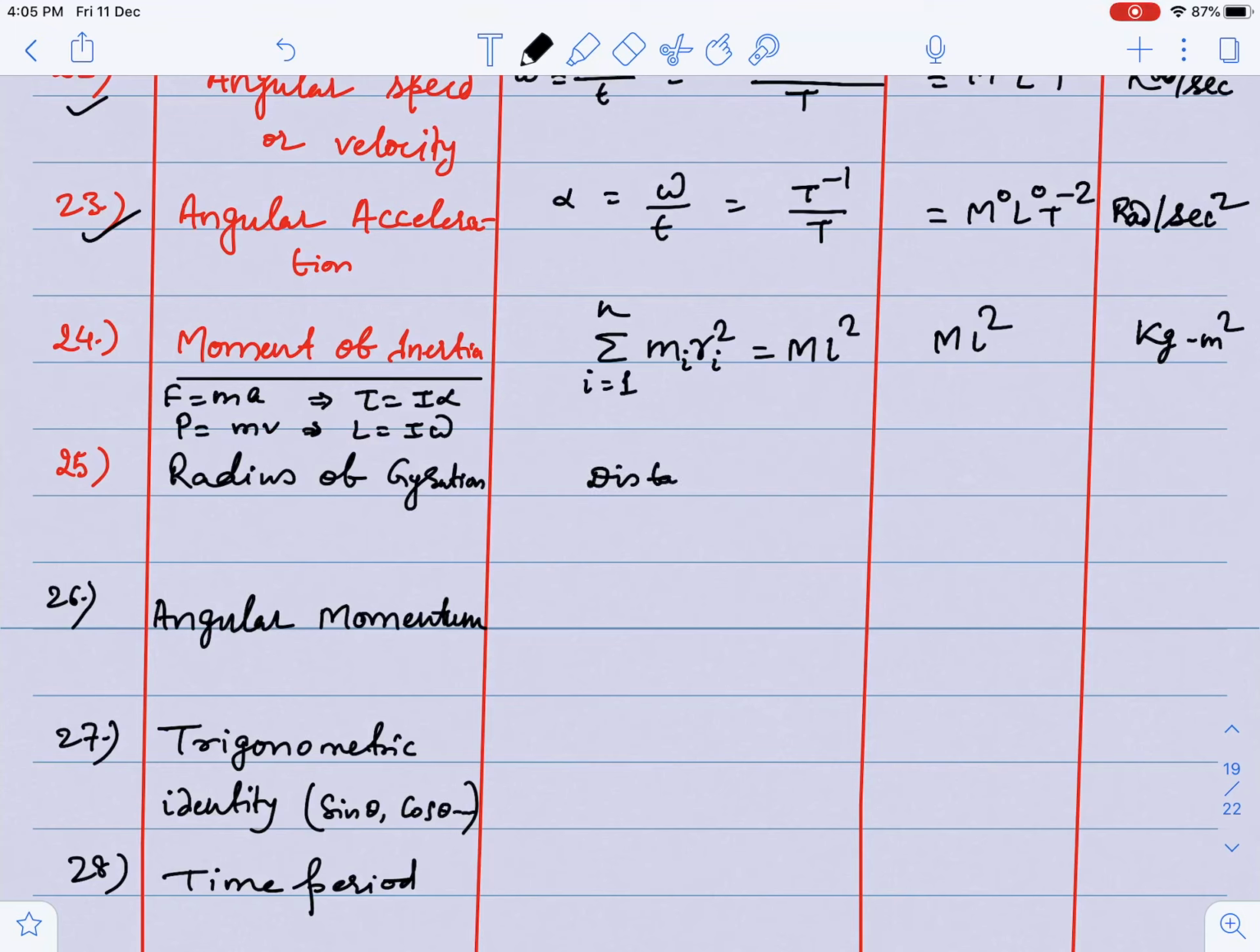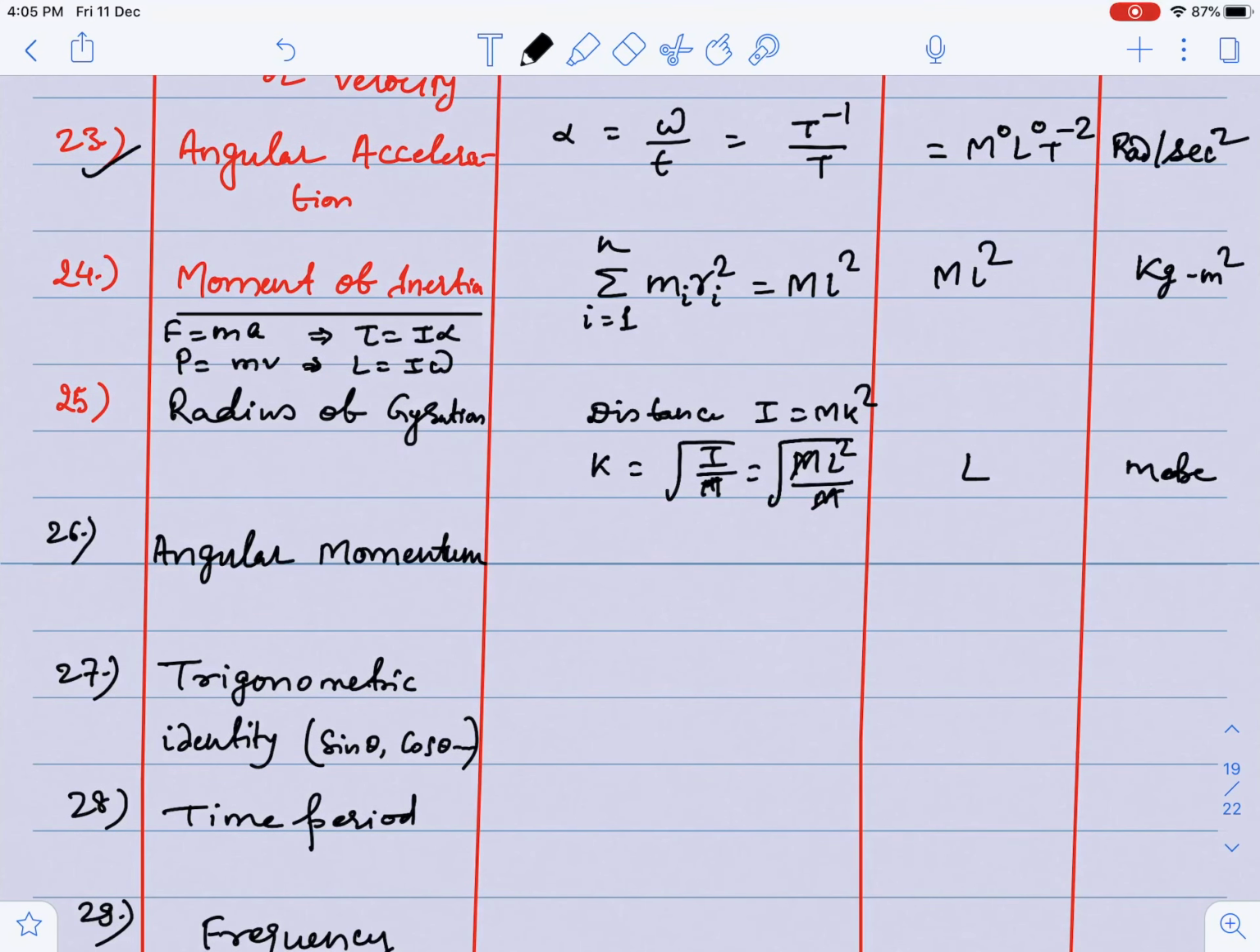Radius of gyration is a length. Radius of gyration is a distance. So I can also write, guys, I is equal to m k square, where k can be written as under root I by m, where k is the radius of gyration. So this is m l2 upon m. When you take out m, this will be length. So for the radius of gyration, you will simply say the unit is meter, guys.